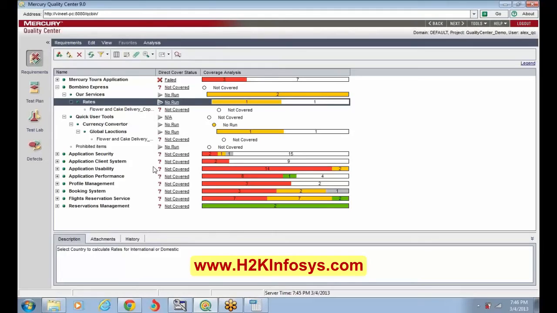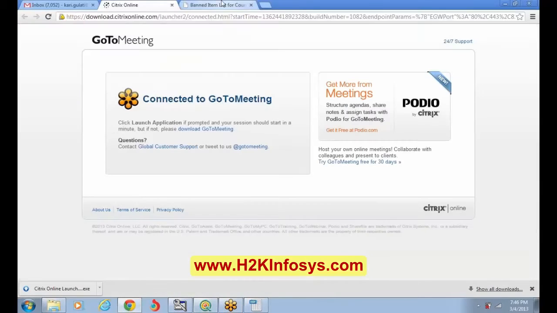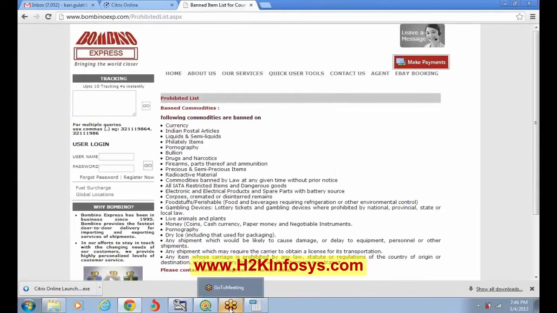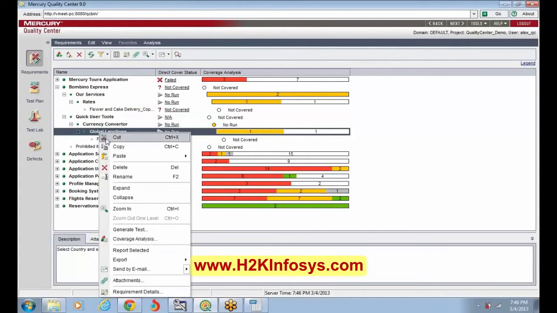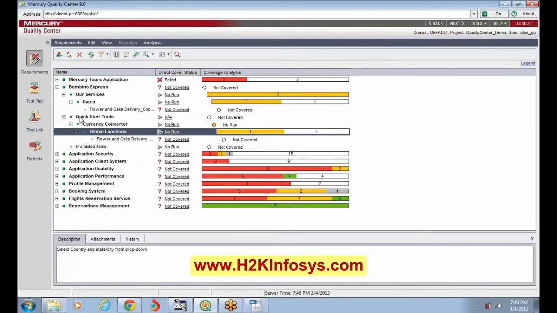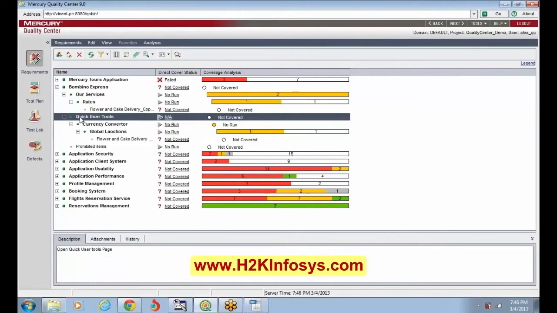See, I have quick user tools, right? In that link, if I go over here in Bombino Express, in quick user tools we have all these things that I made under child requirement. Currency converter, yes. But the global locations you want under quick user tools. Right. So right click on that global locations, cut it, select the quick user tools, and then paste it.